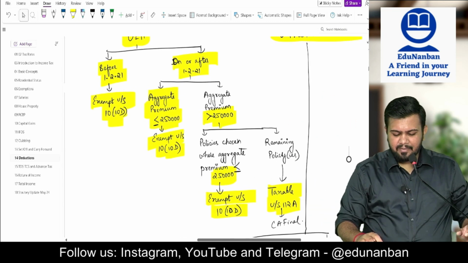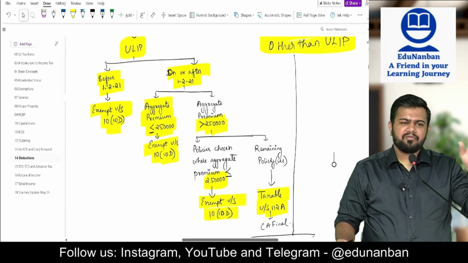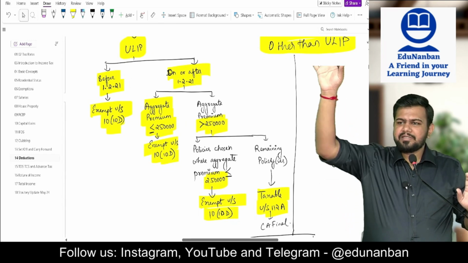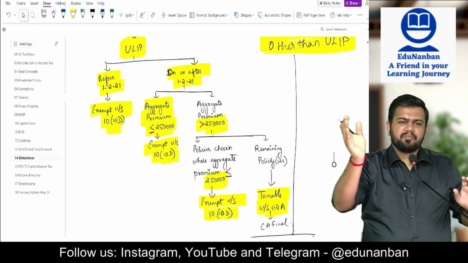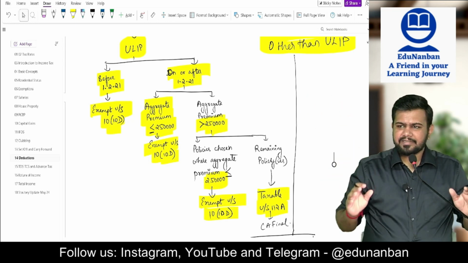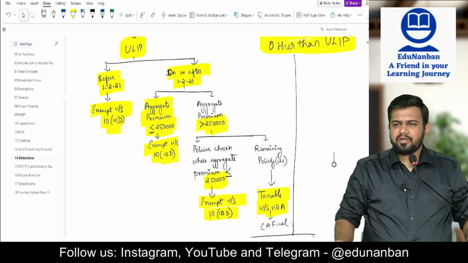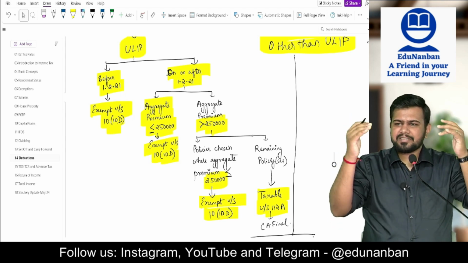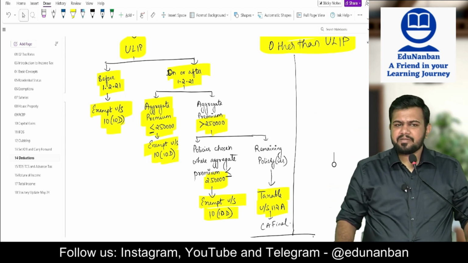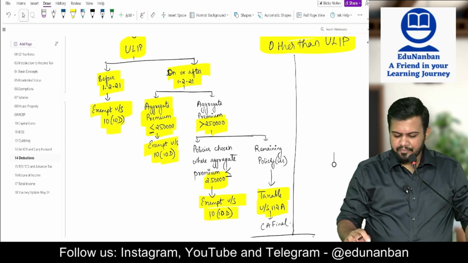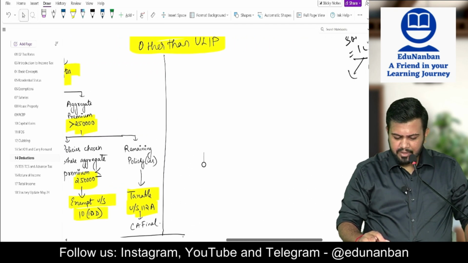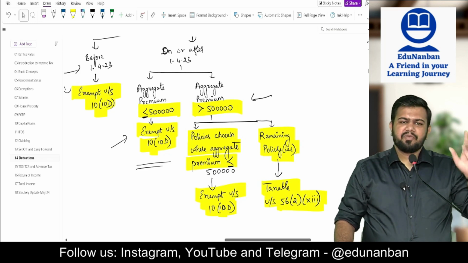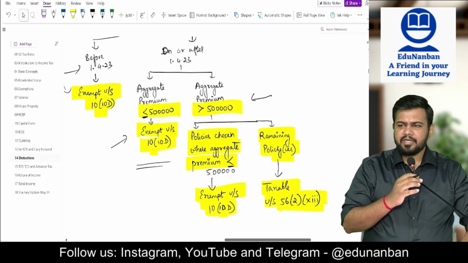If ULIP is before 1/2/2021, then ULIP is also completely exempt. Policy is also within limit. ULIP before 1/2/2021, fully exempt. On or after 1/2/2021, what will happen? You can take aggregate policy premium of 2,50,000 as exempt. Balance amount will become taxable under capital gain. Then, in case of other than ULIP, if it was before 1/4/2023, it is fully exempt.